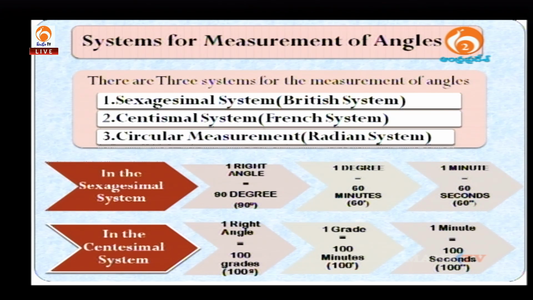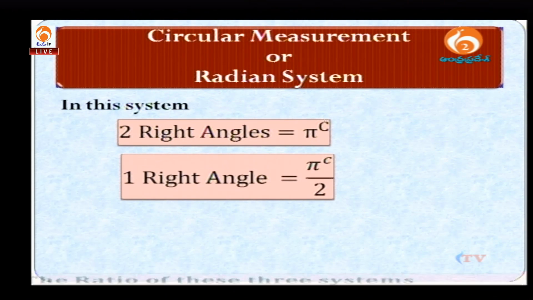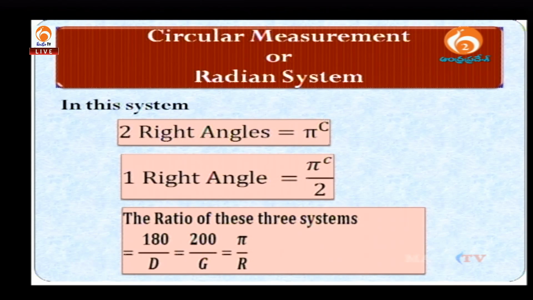The second system is the centesimal system, also called the French system. In this system, one right angle equals 100 grades, 1 grade equals 100 minutes, and 1 minute equals 100 seconds. The remaining one is circular measurement or the radian system. In this system, two right angles equal pi radians and one right angle equals pi by 2 radians.